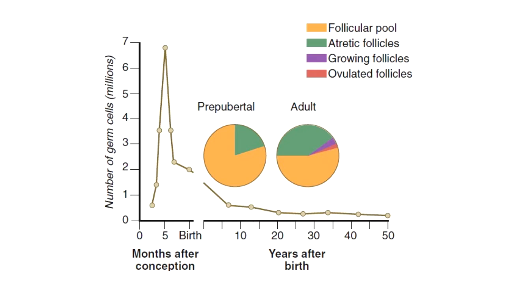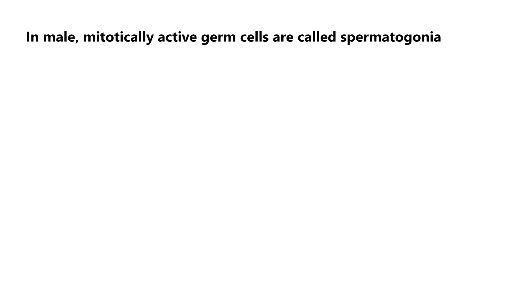This number represents the maximum number of germ cells that is ever found in the ovaries. Shortly thereafter, many oogonia undergo a natural degeneration called atresia. Atresia of germ cells is an ongoing feature of the human ovary until menopause.